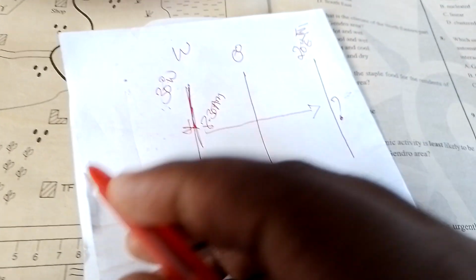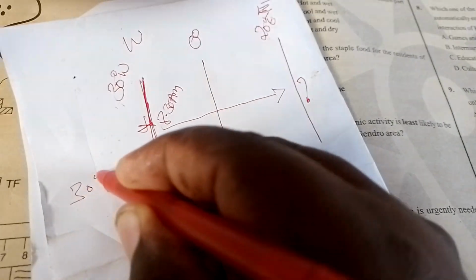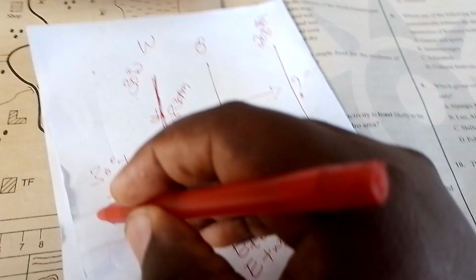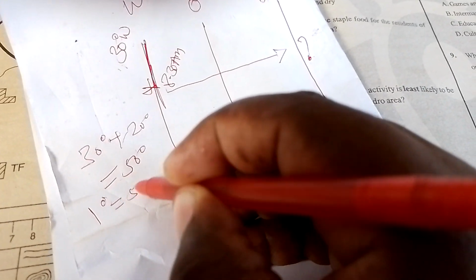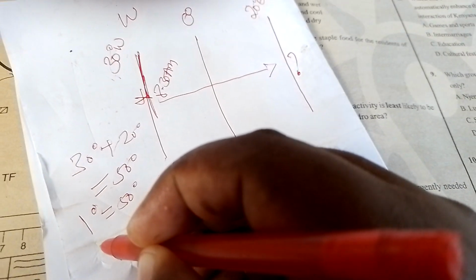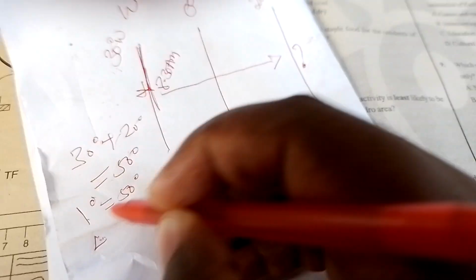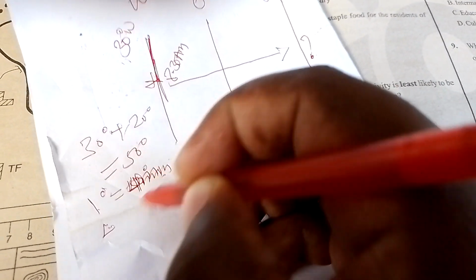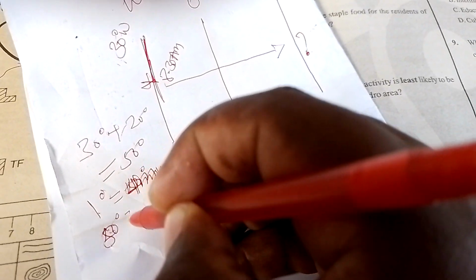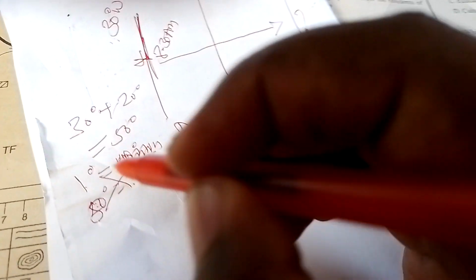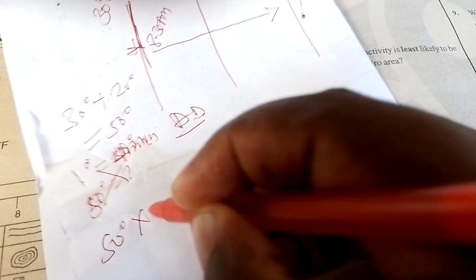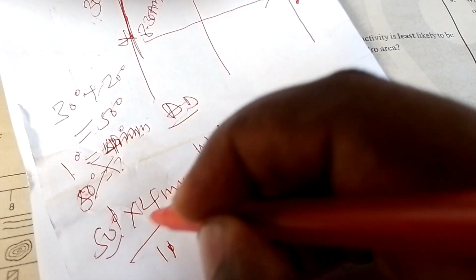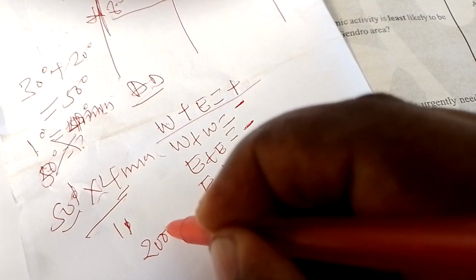So what do we do here? We say we have 30 degrees plus 20 degrees. What do we get here? It is 50 degrees. Then we say 1 degree is equal to 4 minutes. What about 50 degrees? How many minutes? We cross multiply. So we have 50 degrees by 4 minutes divided by 1 degree. So degree and this one goes. It is 50 by 4. What do we get? It is 200. So we get 200 minutes.